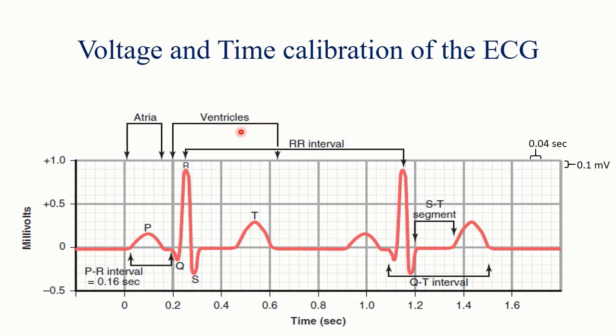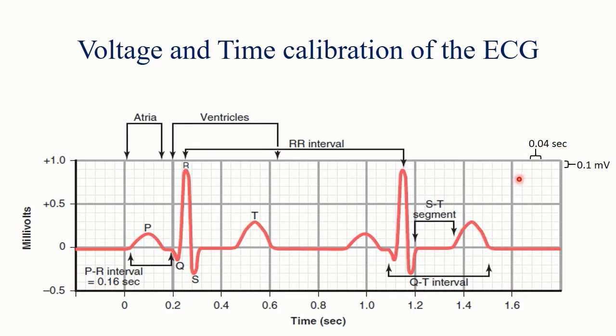A typical ECG is run at a paper speed of 25 mm per second. So each 25 mm in the horizontal direction is 1 second. Now each 5 mm segment indicated by the dark vertical lines represents 0.2 second, which is further broken into 5 smaller intervals by thin lines, each of which represents 0.04 second.